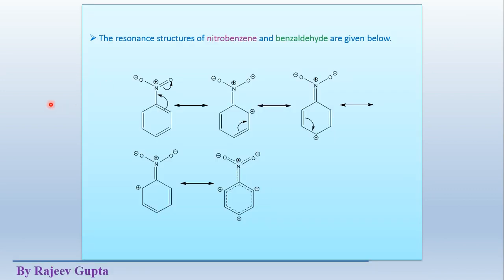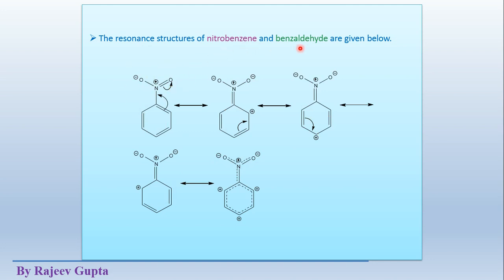Now, how ring systems which contain electron withdrawing groups are deactivated towards aromatic electrophilic substitution, we can represent using these resonating structures. Here the resonating structures are shown for nitrobenzene.